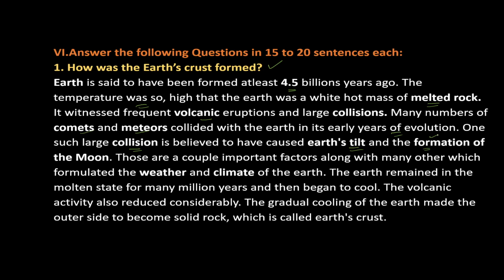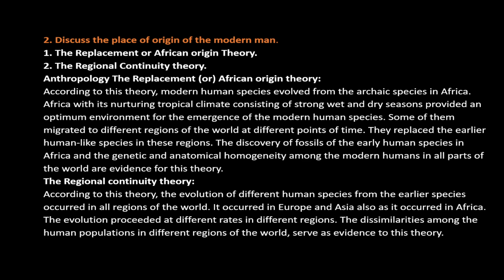The formation of the moon and the Earth's tilt are considered as the 2 important points which formulated the weather and climate of the Earth. The Earth remained in a molten state for many million years. After many million years, the cooling process started. Volcanic activities reduced considerably. The gradual cooling of the Earth made the outer side become solid rock, which is called the Earth's crust.